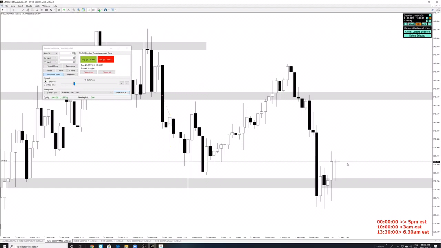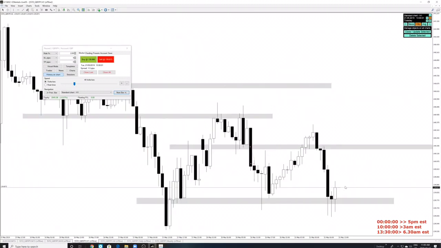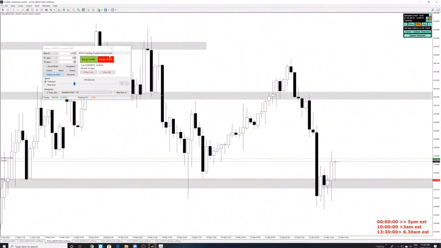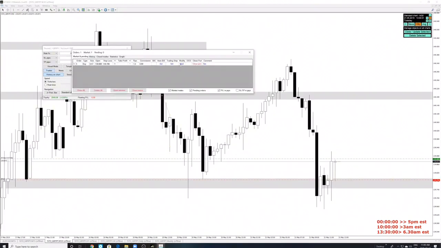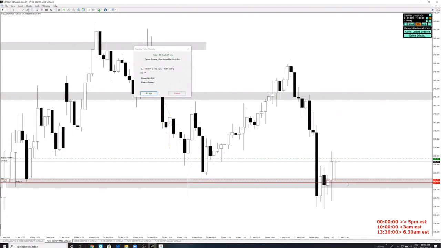Me, myself, I'm somewhat of an aggressive trader, and I do believe we're going to continue moving up because we're creating support. So I think we should come up towards 140, 170 right over here. So let's do a 10 pip stop, and we're going to do a buy over here. Go to the 30-minute. Our stop is basically below the previous 30-minute candle.